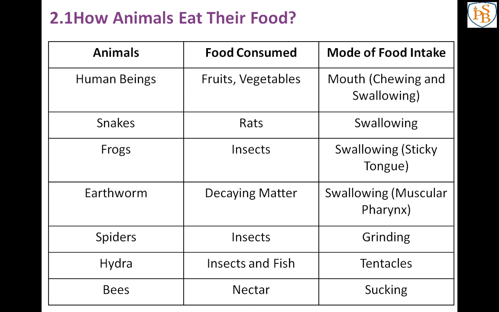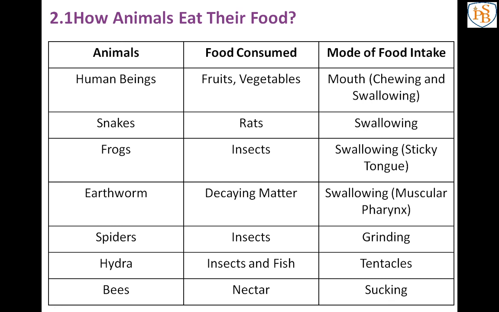See, first ingestion starts with our mouth, correct? We are chewing and swallowing that food, or do you directly swallow the food like the cow and buffaloes? No, first we take the food in the mouth, then we cut, crush, grind that food and then swallow it. Like that, many examples I have given. See, animal is snake. Snakes are eating rats. They are not chewing the rats, they are directly swallowing the rat. So the mode of intake of snake is swallowing.